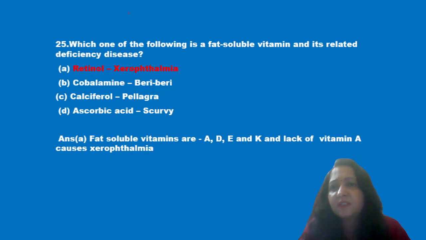Next question is, which of the following is a fat soluble vitamin and is related to deficiency disease? Now we know that fat soluble vitamins are A, D, E and K. So A is the correct answer, that is retinol, and xerophthalmia is a disease which is caused by the deficiency of this retinol.